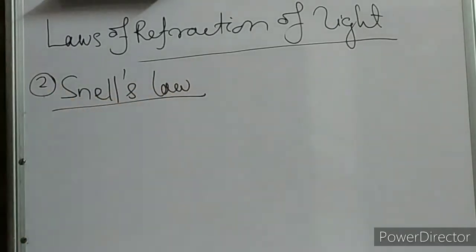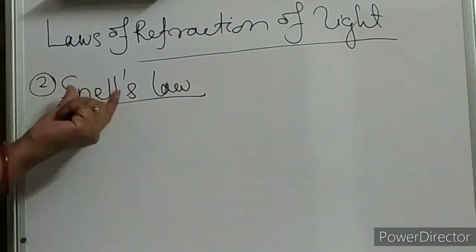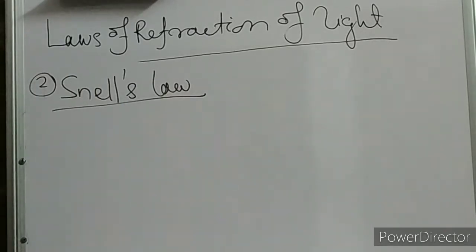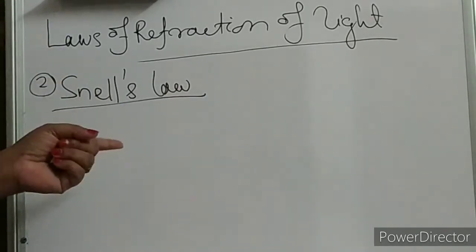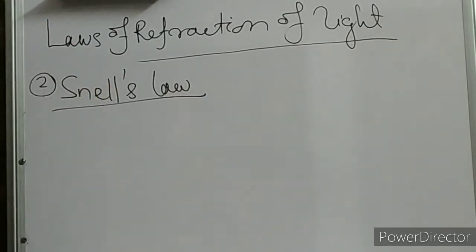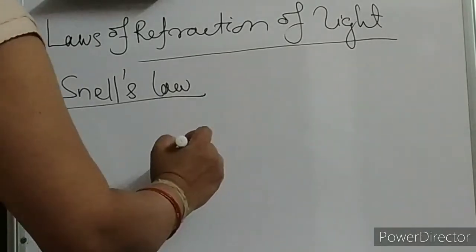What is this Snell's law? Snell's law gives the relation between the incidence and refraction angles with the refractive indices of the media. So how will it work? Let us try to visualize.